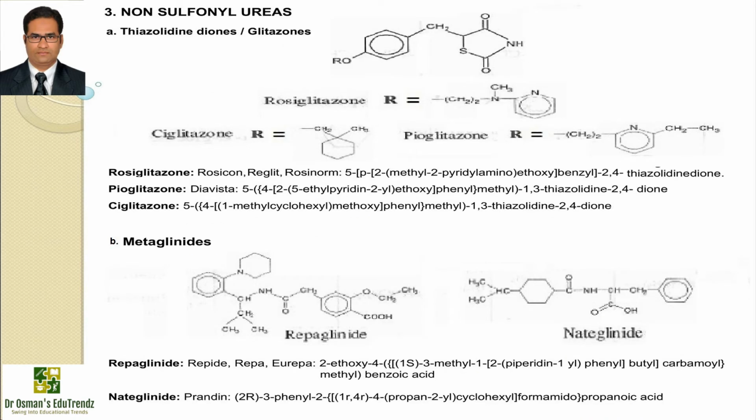Now, moving on to the third subclass, that is non-sulfonylureas, and in that the subclass 1, that is thiazolidinedione or glitazone, example rosiglitazone. Rosiglitazone is available with the brand name Rosicon and IUPAC name is 5-para-2-methyl-2-pyridyl amino ethoxybenzyl 2,4-thiazolidinedione.